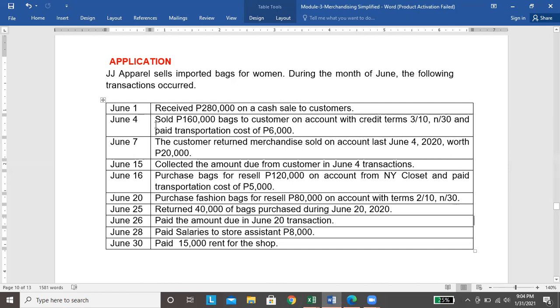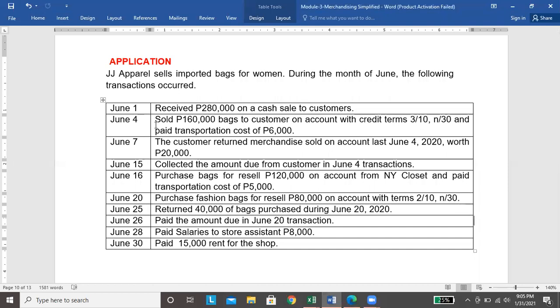So the invoice date is June 4, plus 10, so hanggang June 14. Provided na magbabayad si customer within June 5 to 14, magbibigay tayo ng sales discount. And how much is the sales discount? It is 3% of the selling price na 160,000.